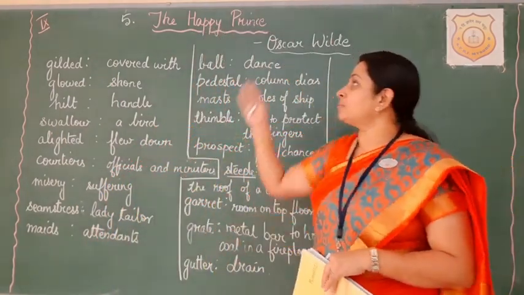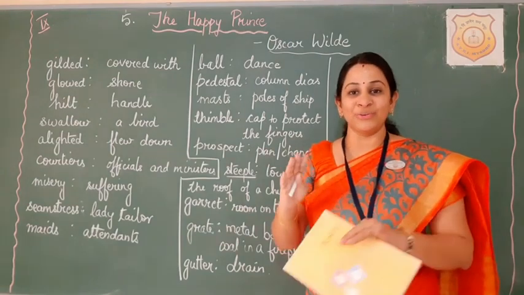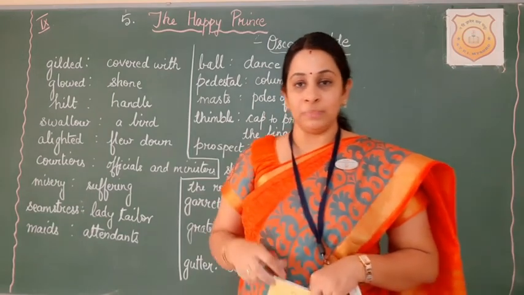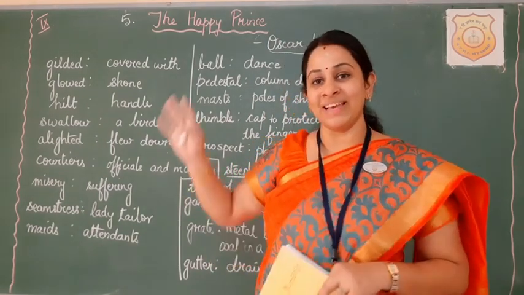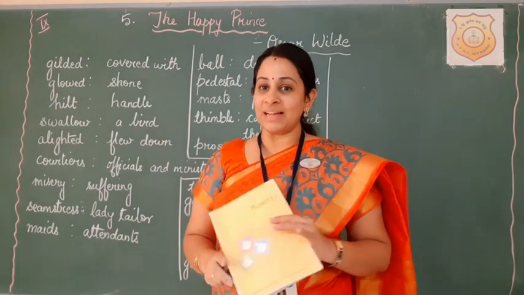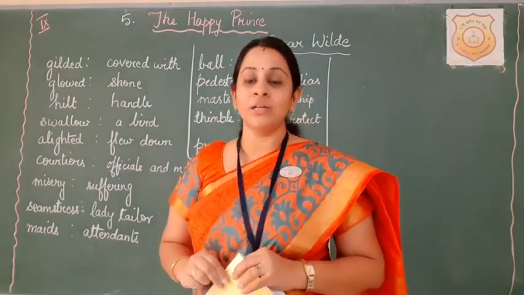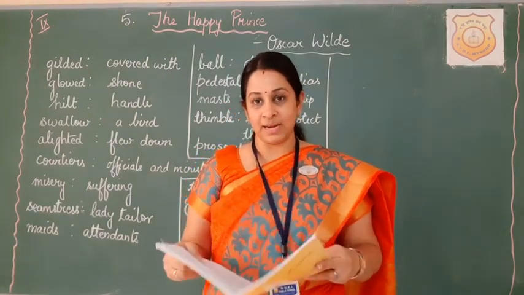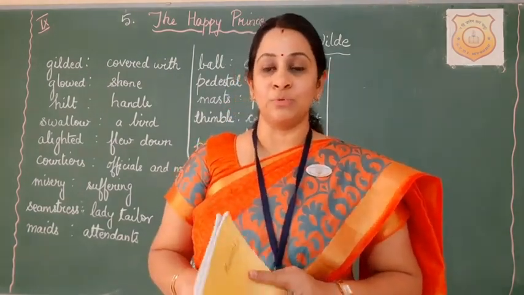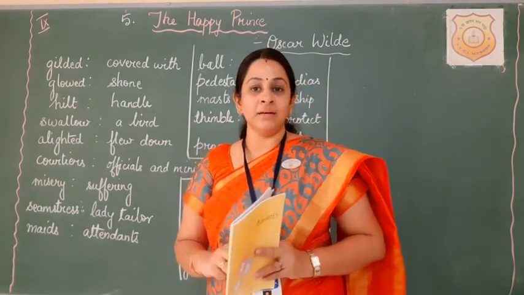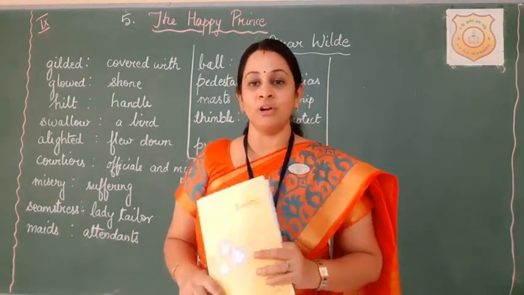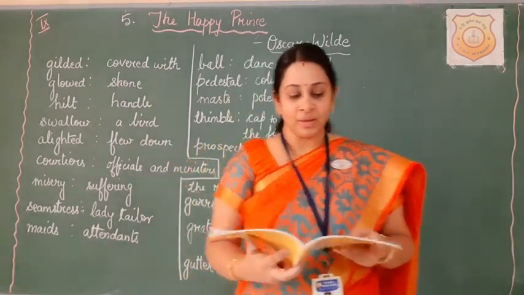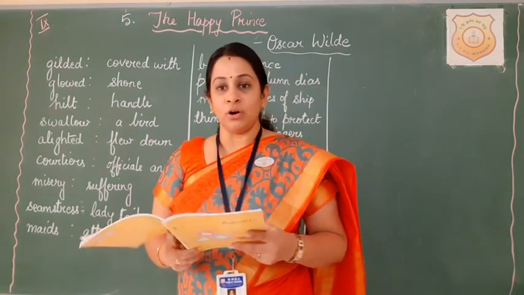So when we come to the title, The Happy Prince, we all know that we are going to talk about a prince in this chapter, a royal person. And the prince is not an ordinary one, he is a very happy person. So let's get into this chapter and find out how happy the prince was, whether he was really happy or not. Alright, so I hope you all are ready with your textbooks now. One quick read and a quick explanation, because as I have always told, supplementary reader is for you to read and understand.